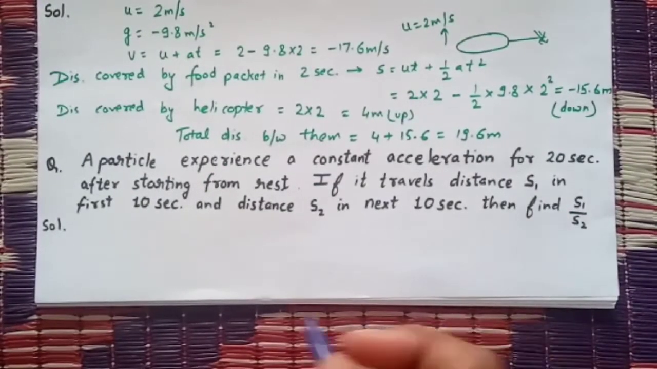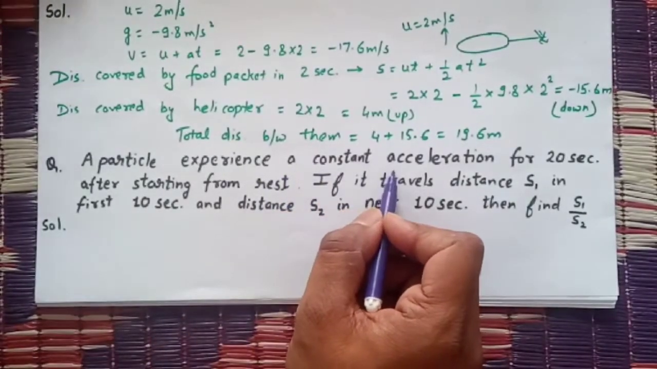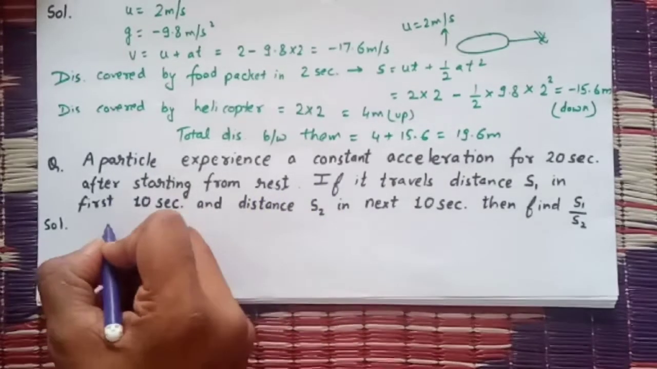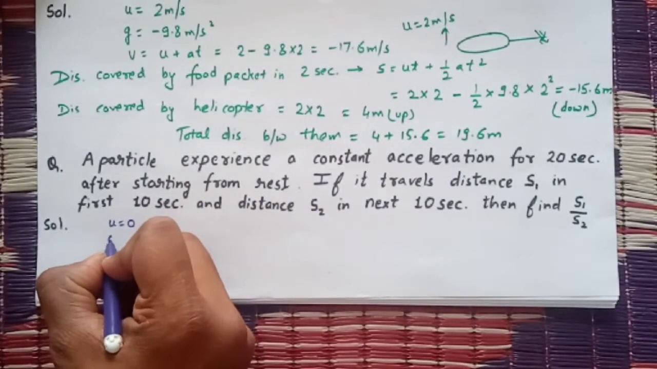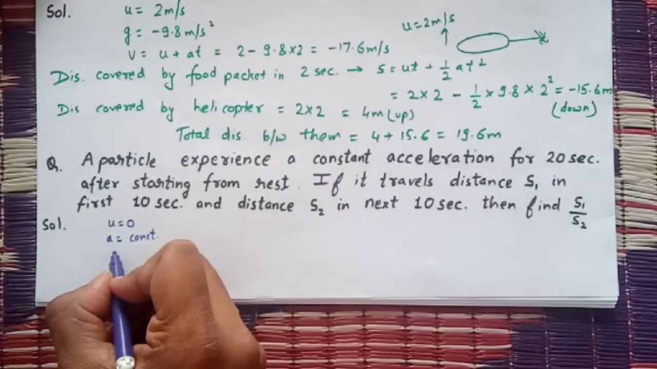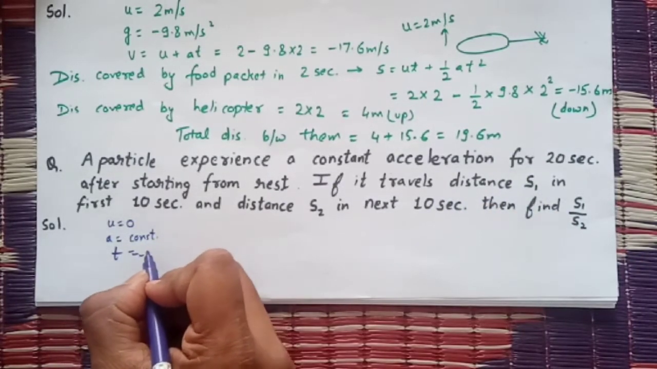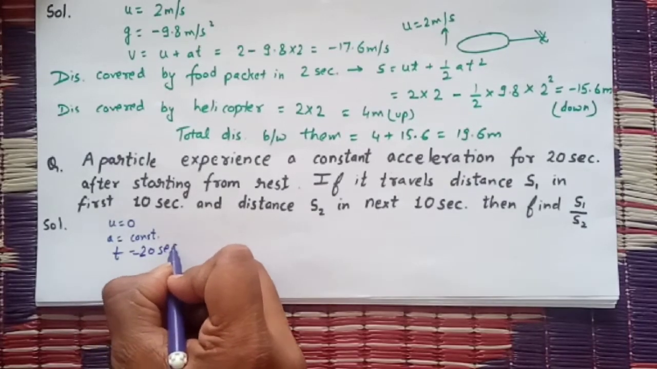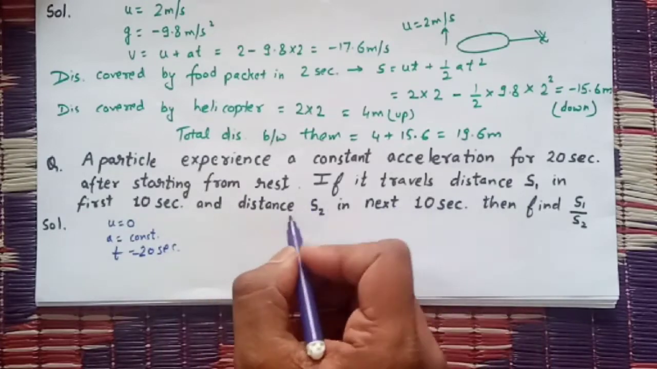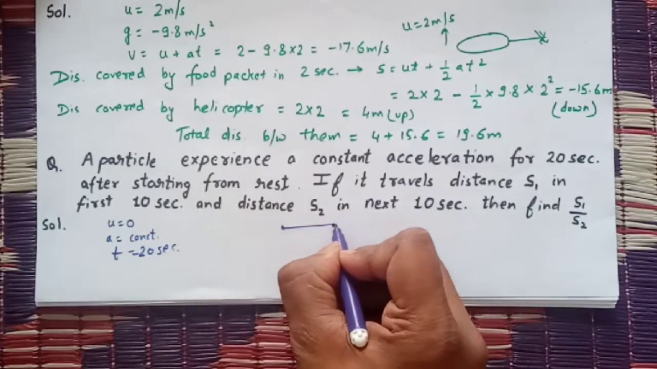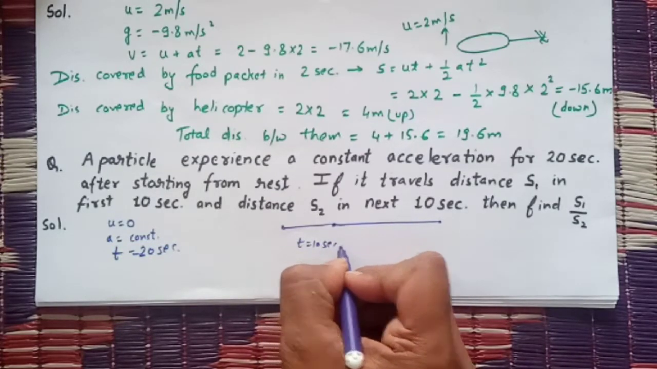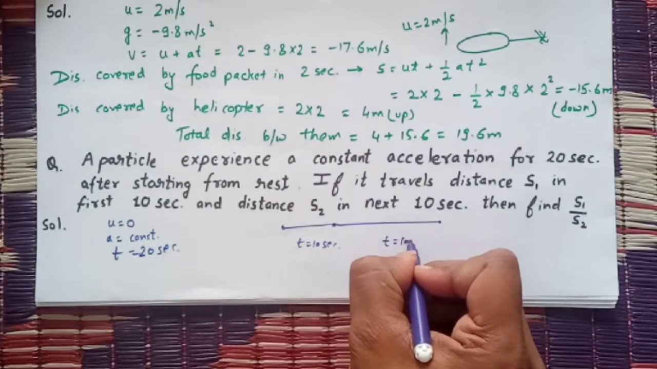Now the next question is, a particle experiences a constant acceleration for 20 seconds after starting from rest. Again, the object is at rest and acceleration is constant and the total time is 20 seconds. It is asking for the distance traveled in the first 10 seconds and the next 10 seconds. So again I can apply this. Time is equals to 10 seconds. Again time is equals to 10 seconds.